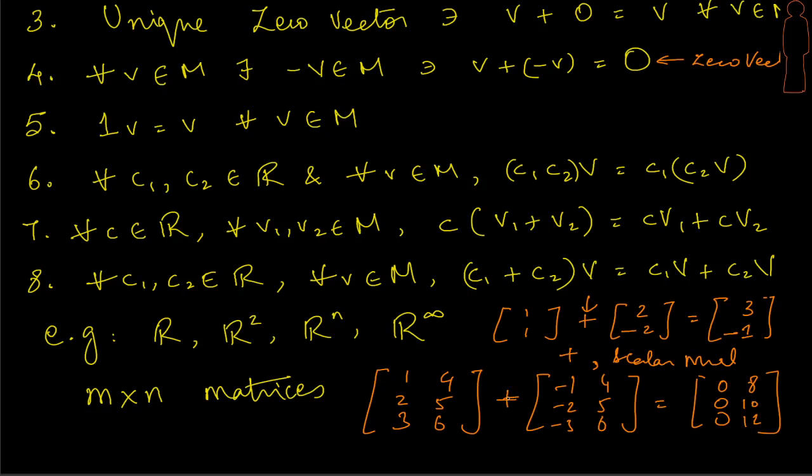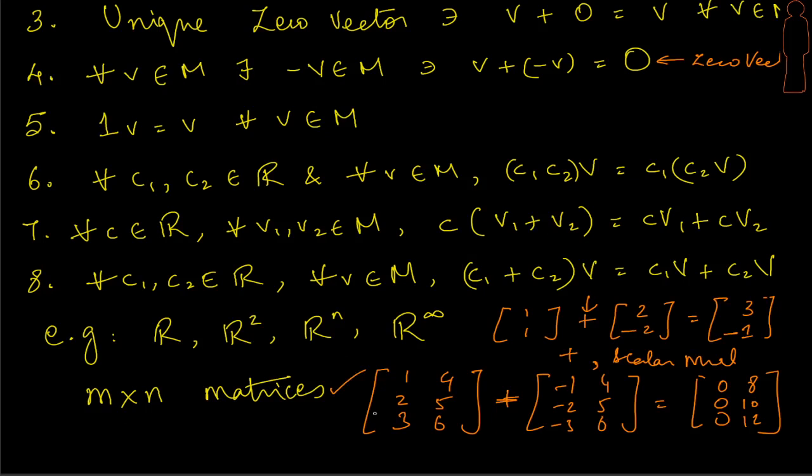And what is the way we are defining vector addition here? Remember, we call this operation vector addition, but actually it's adding matrices, which means that an element here is a matrix which should be viewed as a vector in this vector space. Similarly, we can talk about scalar multiplication. It's just multiplying every single element here by the scalar, and that would again form a 3 by 2 matrix. Since we are using the definition of real number addition and real number multiplication, we know that all these properties will get satisfied, and therefore m by n matrices will also be a vector space. So that is just a brief introduction to vector space.